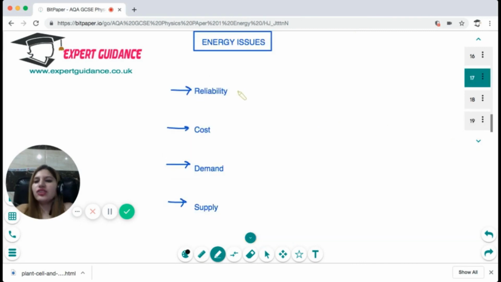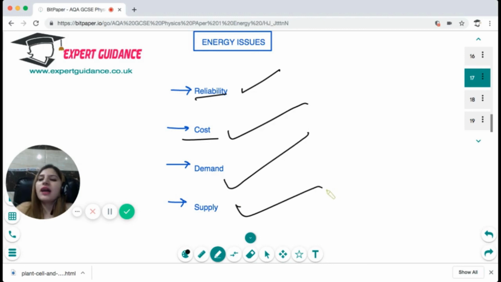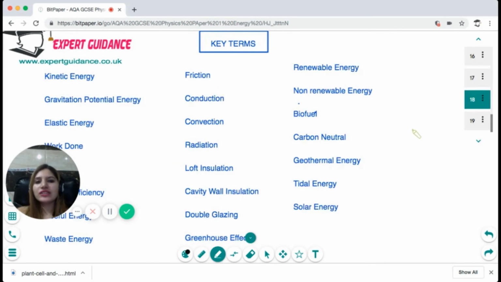Now, in energy issues, there are a lot of things we need to look over: the reliability of the energy source, what is the cost of generating it, what is the demand, what is the supply. So non-renewable resources are running out, but they produce energy very efficiently. On the other hand, all the renewable sources of energy have their shortcomings. Wind is not a reliable source. Geothermal energy and tidal energy are again dependent on conditions, so they are not reliable. And solar energy is reliable, but it has a lot of cost, and it takes a lot of time to pay back. So these are all the factors that we need to consider when considering energy issues.